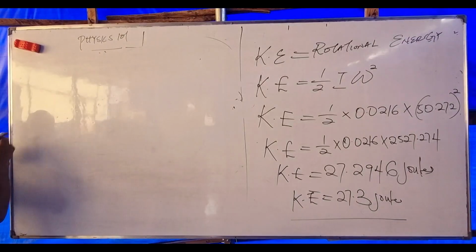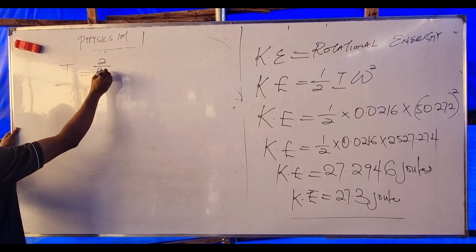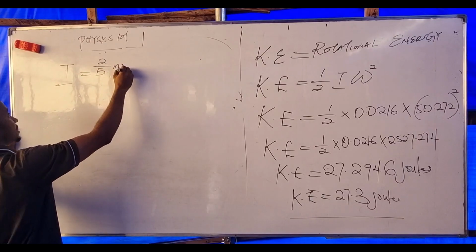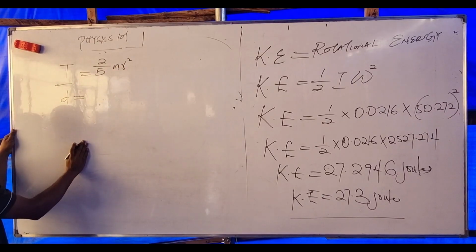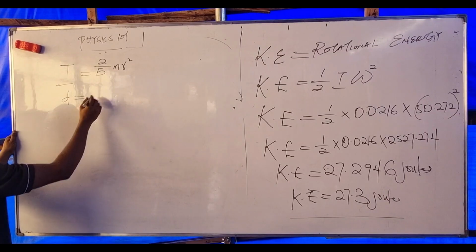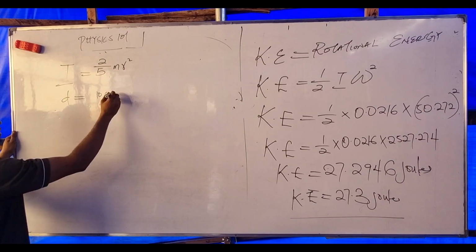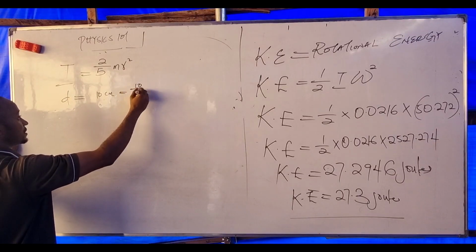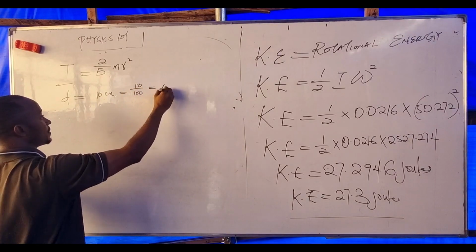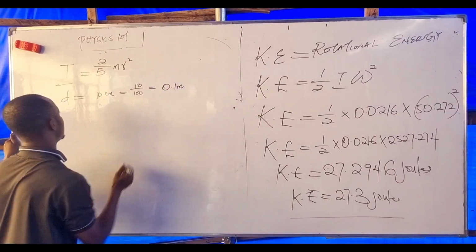We are told that inertia is 2 over 5 MR squared. We are given that the diameter is 10 centimeters. What do we do? Convert to meters. Here it becomes 10 over 100, which is 0.1 meter.